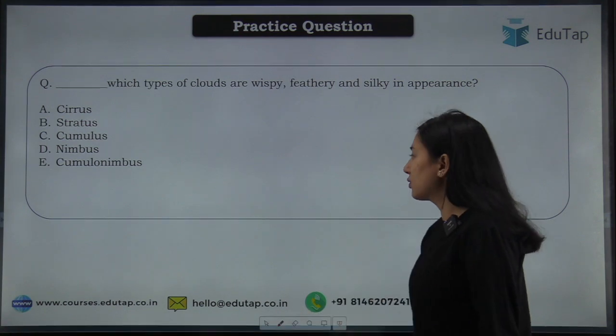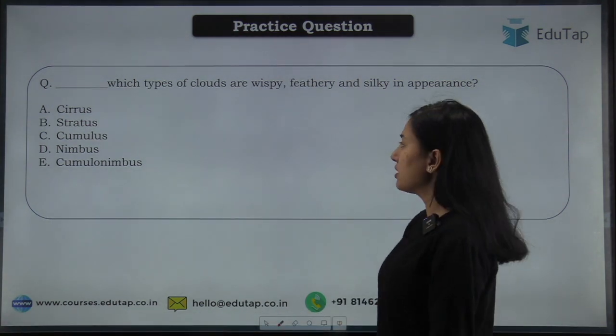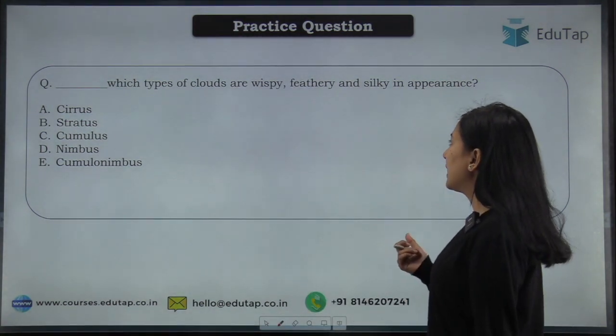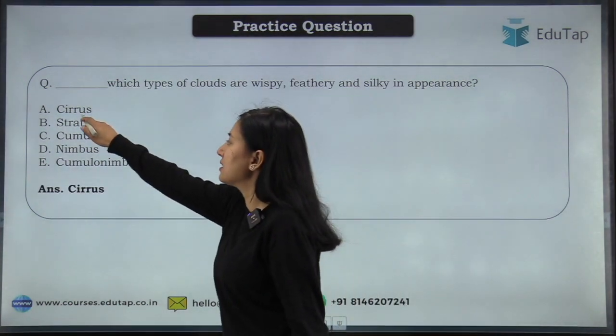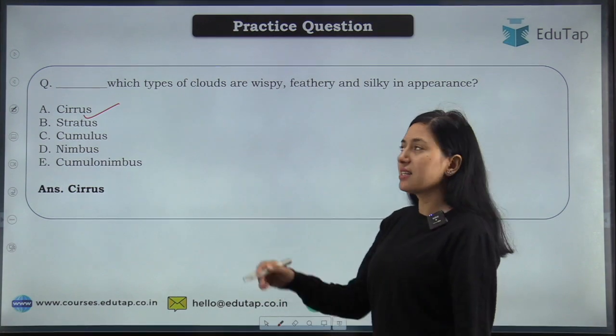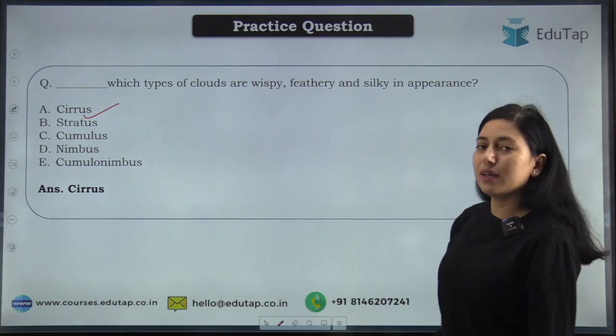First, I will be discussing the question which I gave you in the previous video, which was: which type of clouds are wispy, feathery and silky in appearance? The right answer for this question is cirrus. We have discussed this. In the family A, cirrus comes, and cirrus is feathery, wispy and silky in appearance.